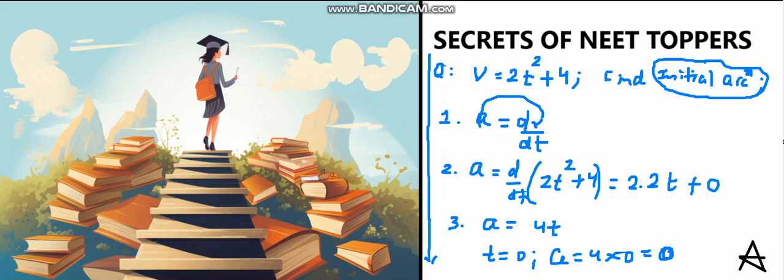Maybe he is struggling with memory to retain the relation between acceleration and velocity. This is checkpoint number 1. Second point, he may be having challenges with the differentiation. That is checkpoint 2. Third is he may be interpreting things differently. Checkpoint 3. Fourth is he may be unable to decode that initial stands for t is equal to 0. So these are the possible reasons why a student is unable to reach up to here.